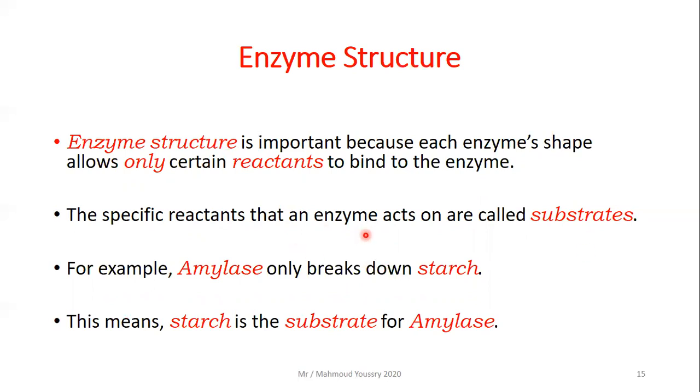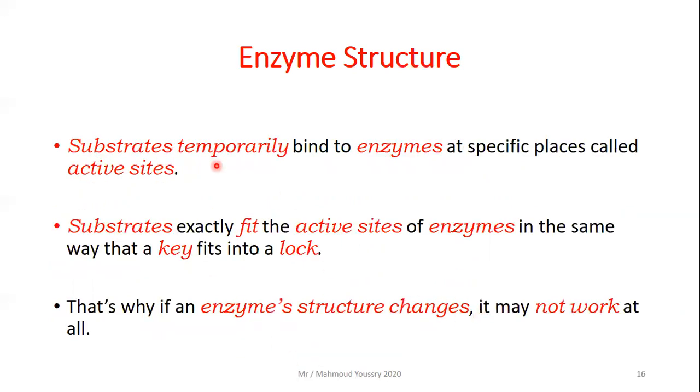For example, do you remember the amylase that only breaks down starch? So the substrate is starch. Amylase is the enzyme. Starch is the substrate for amylase. Substrates temporarily bind to enzymes at specific locations or sites on the enzyme. They are called the active sites.